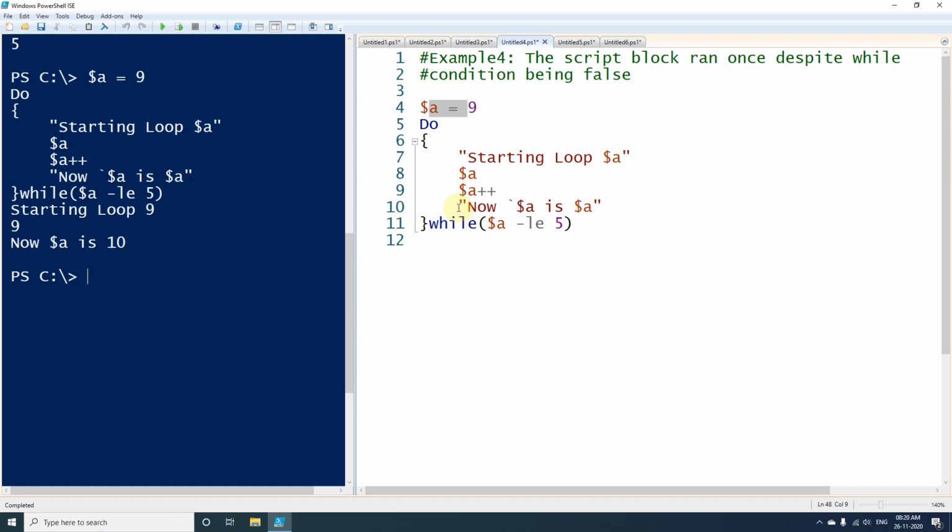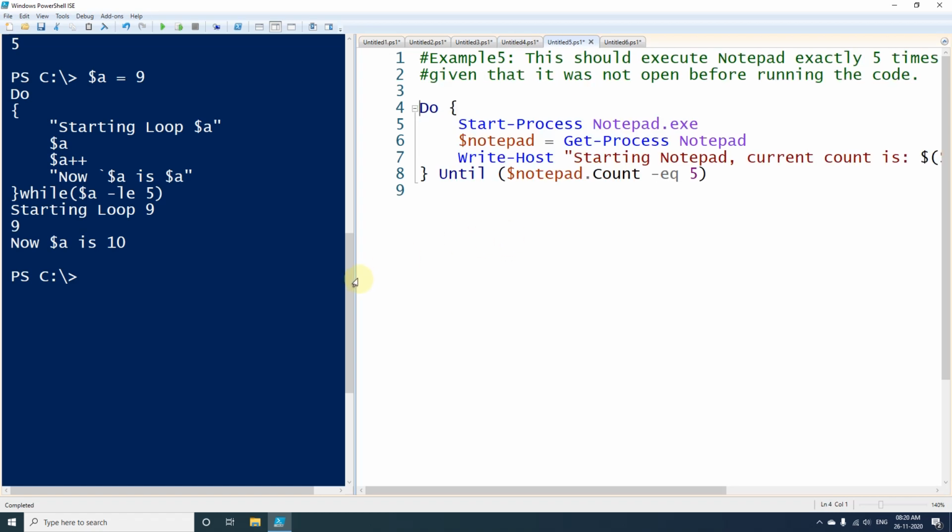And now at last I have printed $a again, and $a is 10 because we have incremented it by 1. So this is how we have seen that although the condition is not satisfied, still the code will be executed at least once. So this is the difference between while loop and do while loop.